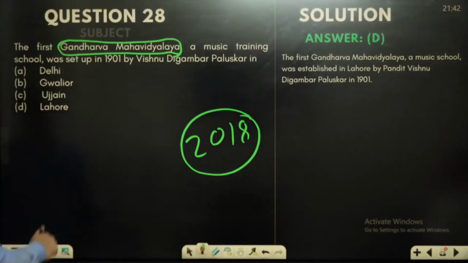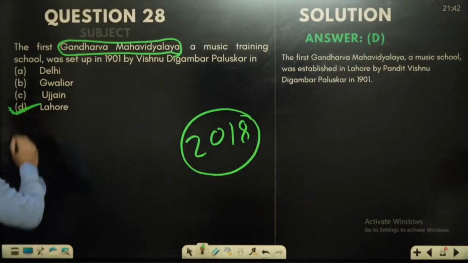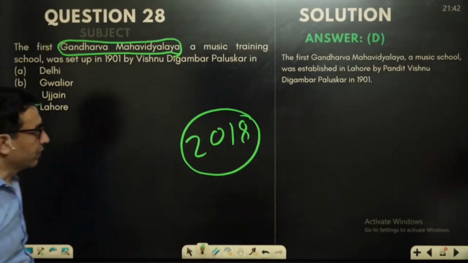It is Lahore, D for Delhi, first Gandharva Mahavidyalaya. So D for Delhi would be the answer of this question.